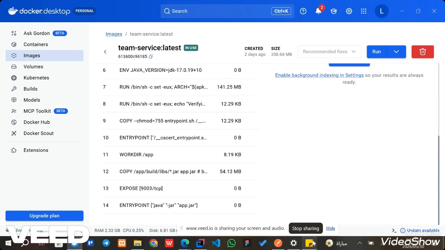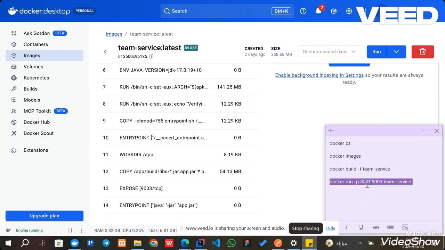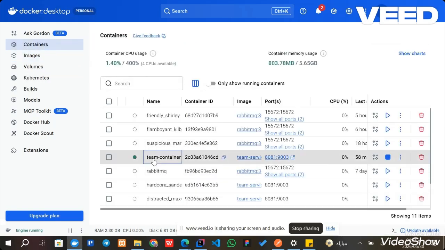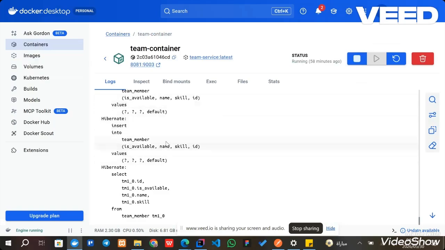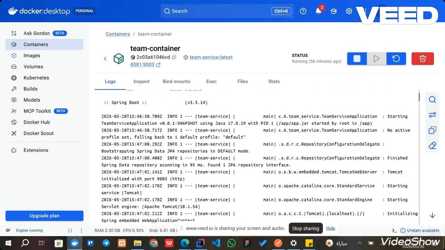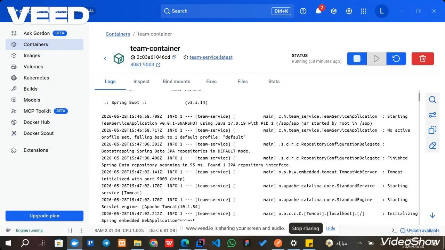Then I ran the container using this command. This maps port 9003 on the container to port 8081 on my machine, so I can access the service from outside the container. So this is the container, the team container. The container is running successfully inside Docker Desktop, completely isolated from the host machine with its own environment.